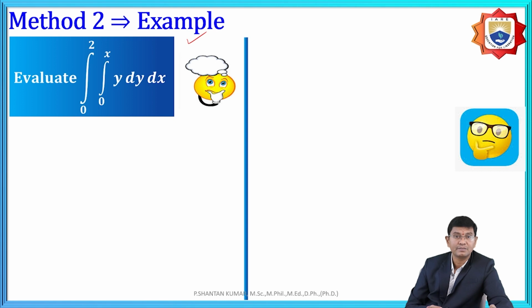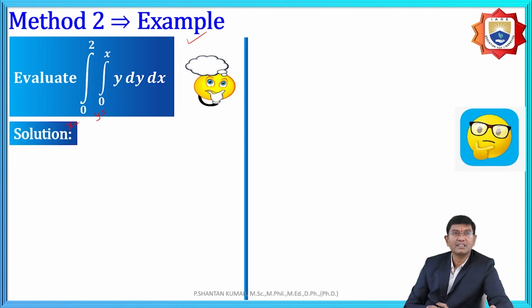dy dx. And what is the meaning of this? Here, the problem is not at all in terms of constants. The limits are in terms of a variable. Which variable? While we are observing here, the limits are in terms of x. That means based upon this concept, we first assume y is equal to 0 to x, and after that we integrate with respect to x from 0 to 2.